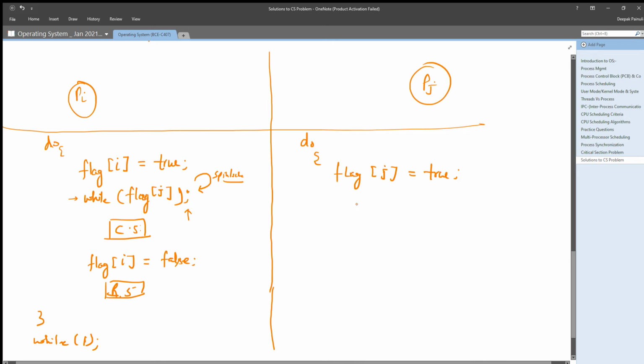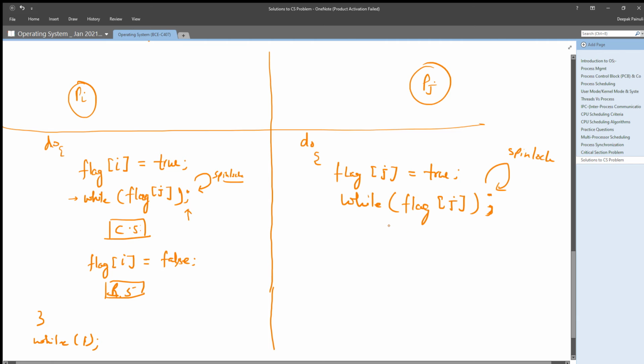Then while, it will check flag of i, because we are dealing with a two process solution, that's why they are checking each other's flag. Otherwise it will check the flag of the next process in the line, right? This is the terminator. That means we are also creating a spin lock.